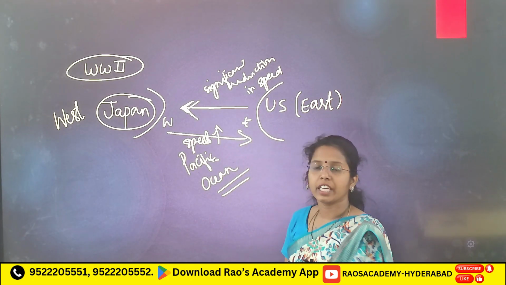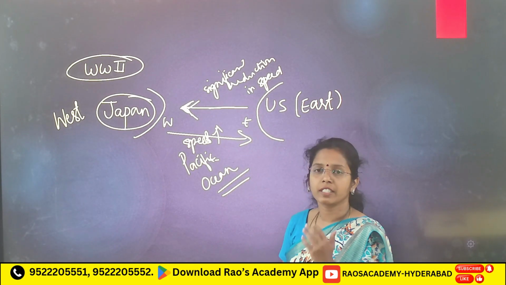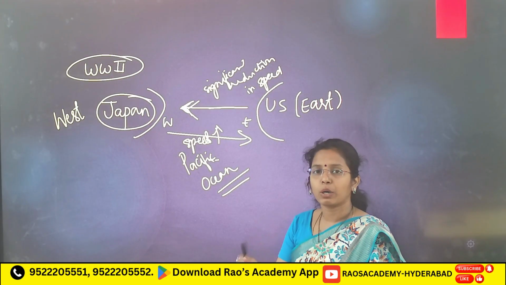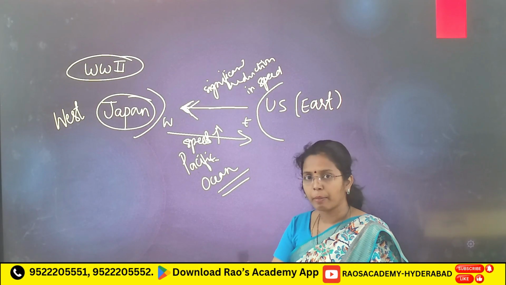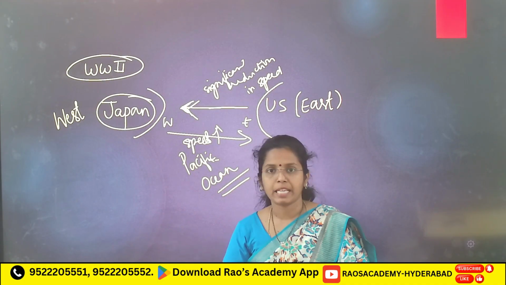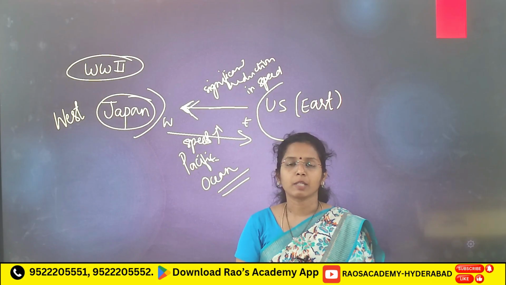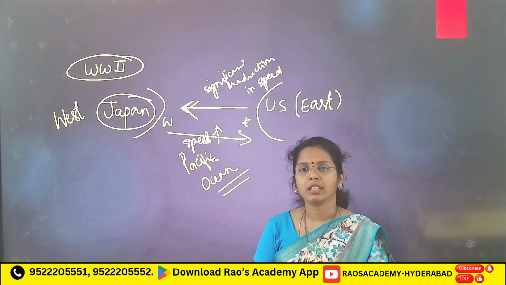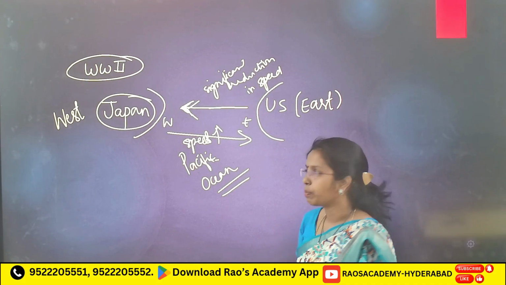Means when these American bomber jets traveled from east to west, speed decreased. But when the same jets traveled from west to east, from Japan to USA, the speed increased. Why did we see this speed reduction and speed increase?